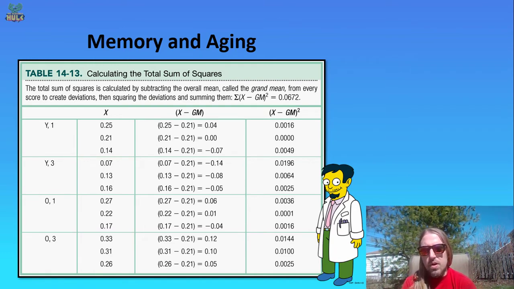So the total sum of squares is just X minus the grand mean. The grand mean, if you added them all up and divided by 12, was 0.21. If we subtract off the 0.21 from each of these values, and then square all of those values in that far right column and add them up, we get the sum of squares total of 0.0672. Okay, sum of squares total of 0.0672.